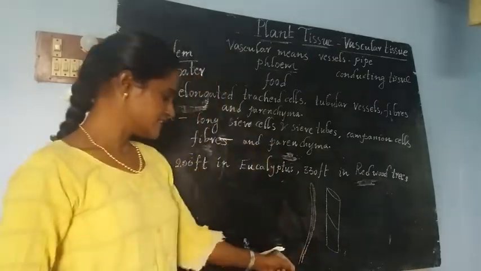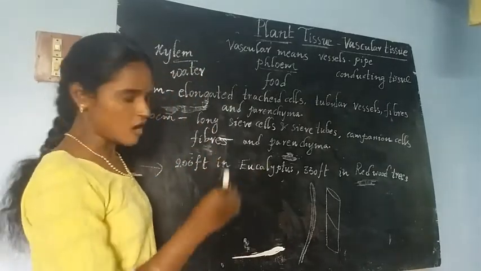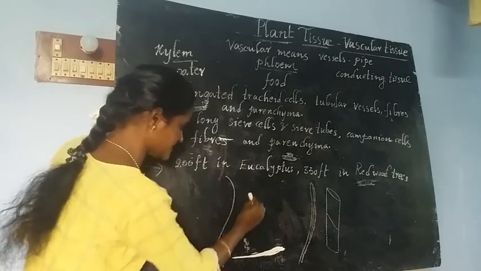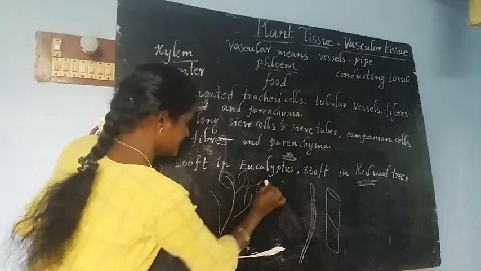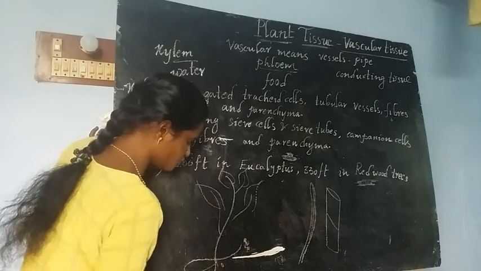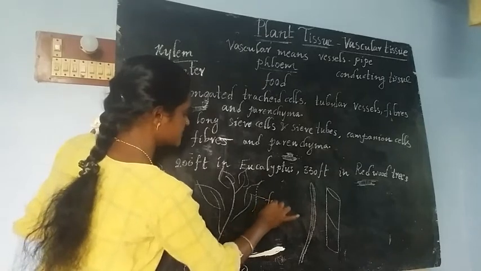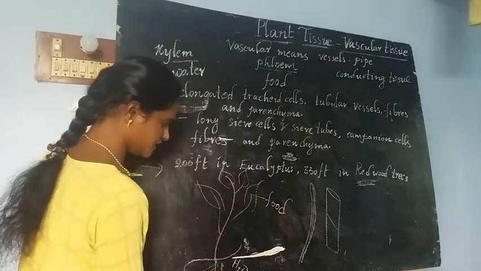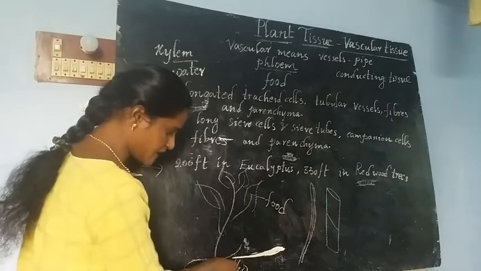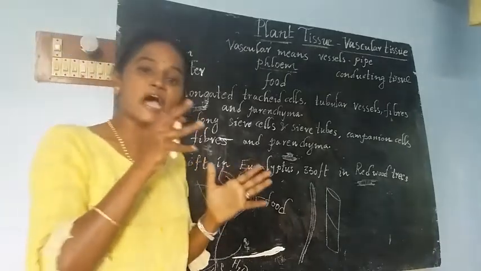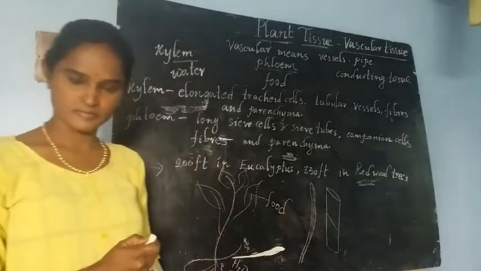We need to know. Xylem is very useful for supplying water to the entire plant. If you imagine it is a plant, here the roots are present. Here what is present? Water. And in the leaf, food is present. The water needs to go up. Is it right? That supplying of water will be carried out by the xylem. Xylem is responsible for conduction of water.